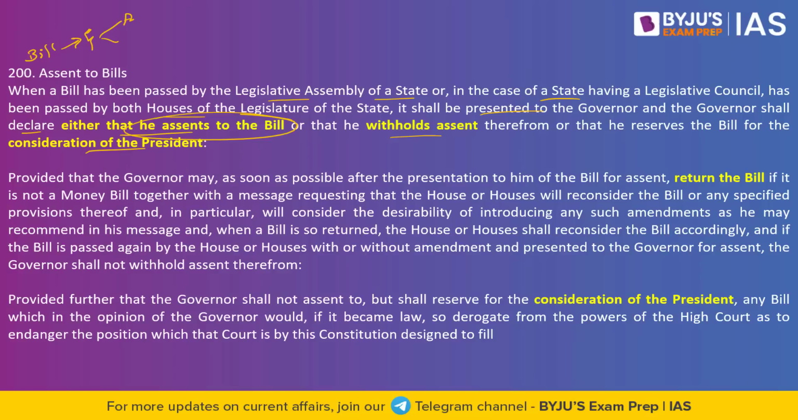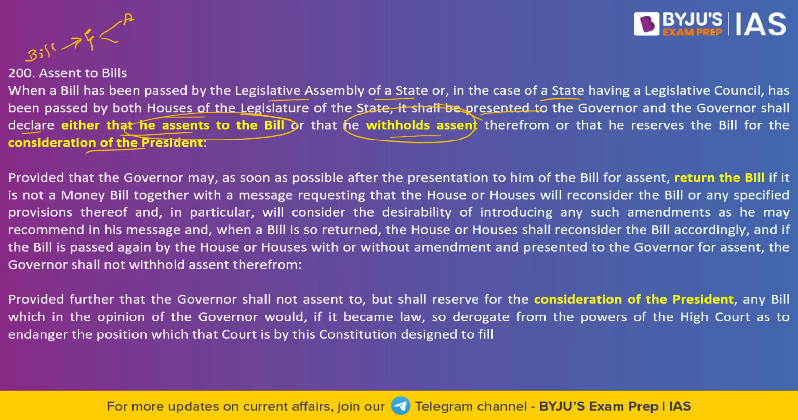The second is he withholds the assent. He does not say what is the issue with this particular legislation or the bill, but he just stops himself from signing that particular bill. So he does not sign, so he withholds the assent. That's the second one. And third, he sends this particular bill to the president. So the president will now look into it. That's the end of the story for the governor. The third is where he considers that ideally this should be going to the president and the president should decide about this particular bill.